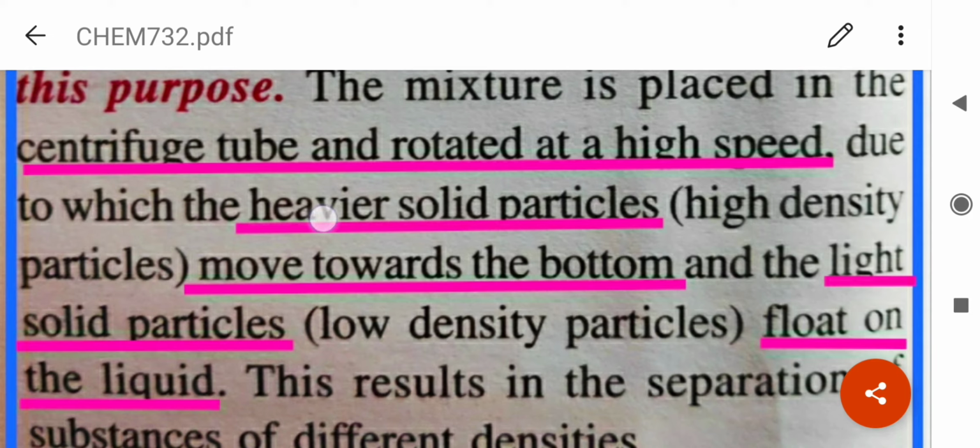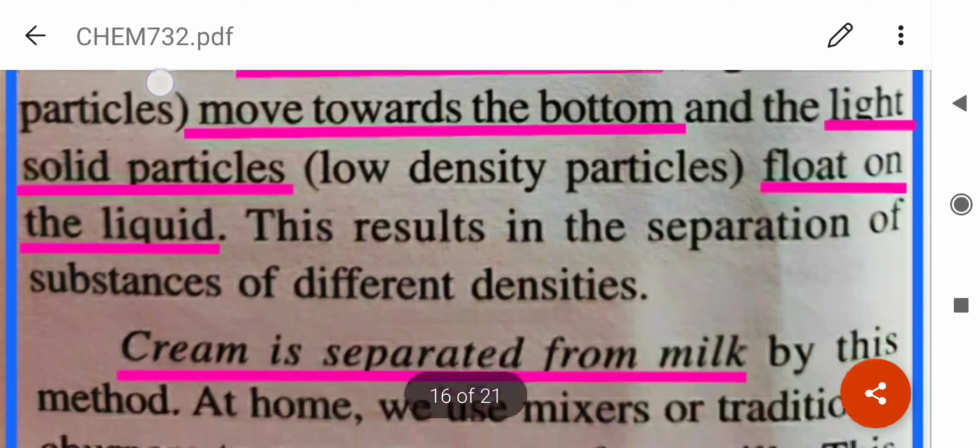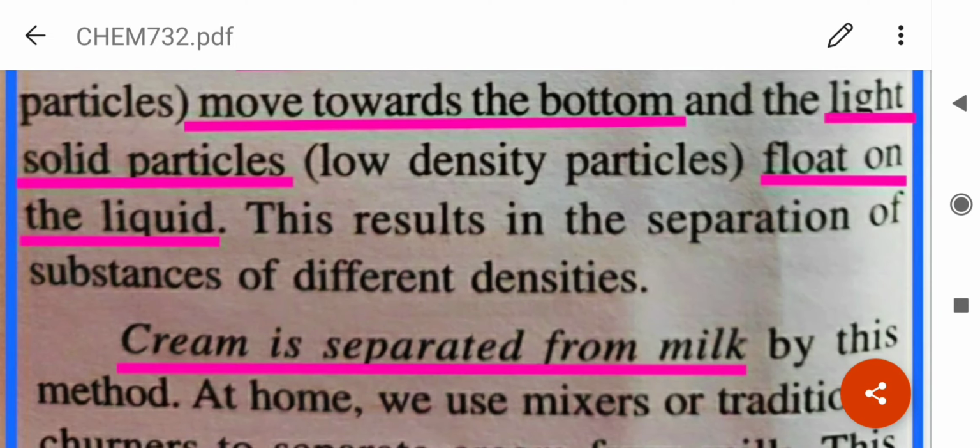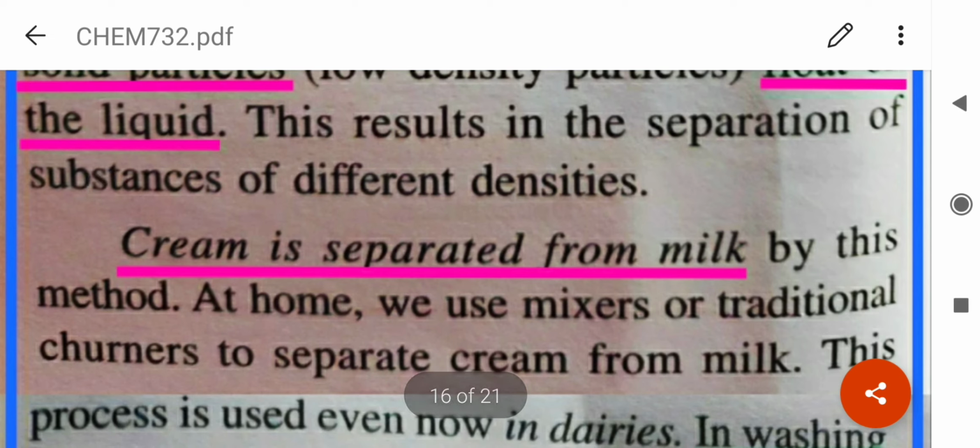So what happens? The heavier solid particles move towards the bottom and the light solid particles float on the liquid. This results in the separation of substances of different densities. Cream is separated from milk by this method.